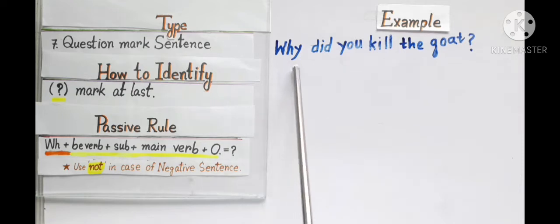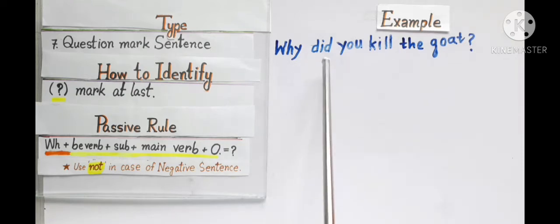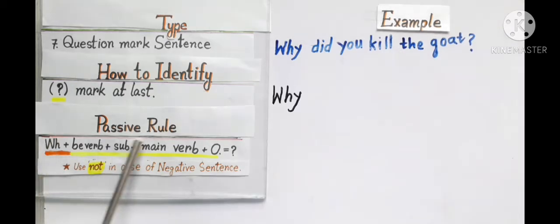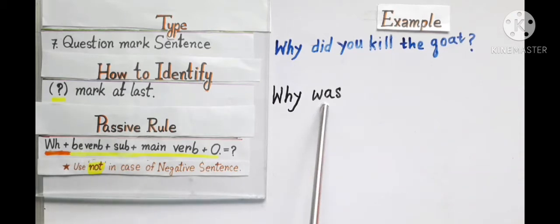Now I have to find the verb part, did kill, that means simple past tense type. Now following this rule I write the WH word why, and now I have to write be verb. I write was because my question was simple past tense type.